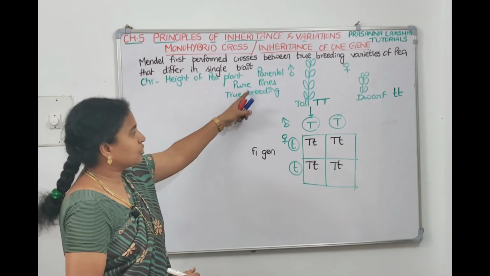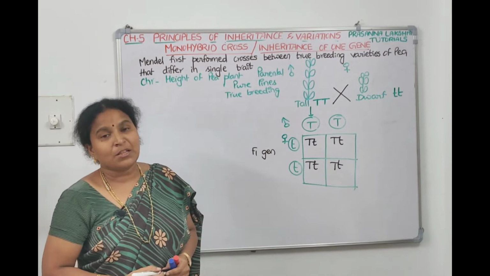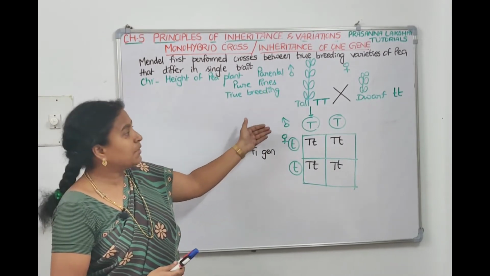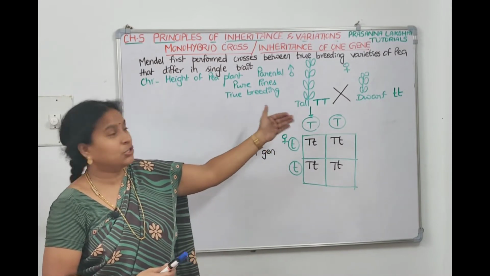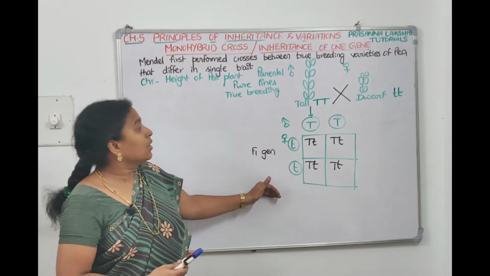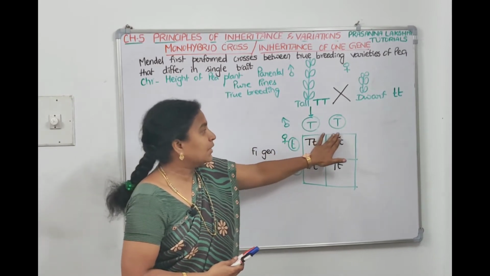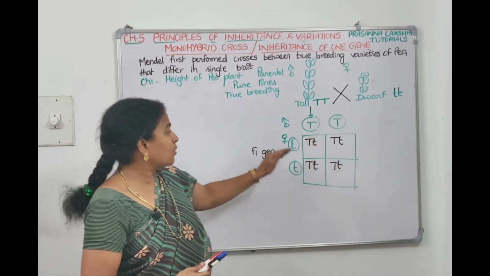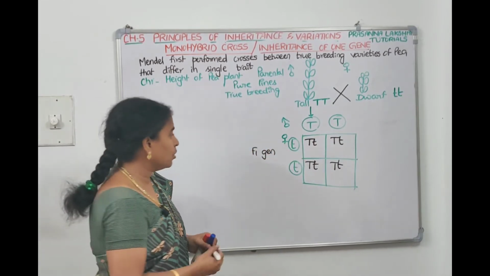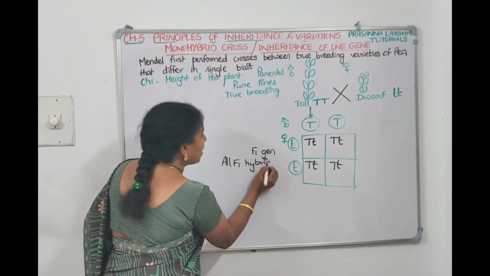Here is the parental generation, and crossing between the parents means you are collecting the pollens from the tall plant and dropping them on the dwarf plant, means we are doing cross pollination. That's why I wrote the cross symbol here. Crossing between the parents will give the F1 generation. Now capital T, homozygous tall, will give gametes called capital T, and the dwarf plant will give gametes called small t. So the F1 generation gives hybrids. In the F1 generation, all F1 plants are hybrids. Why am I calling them hybrids?